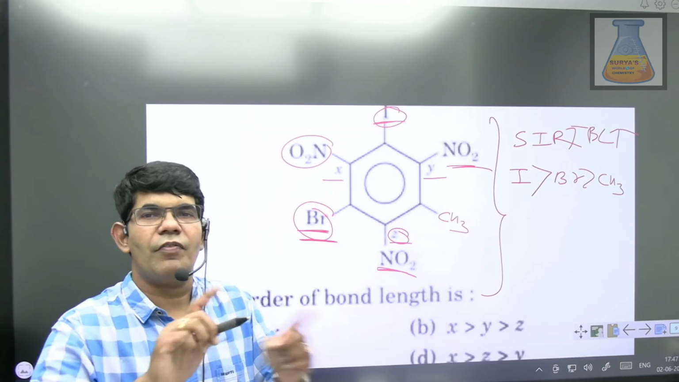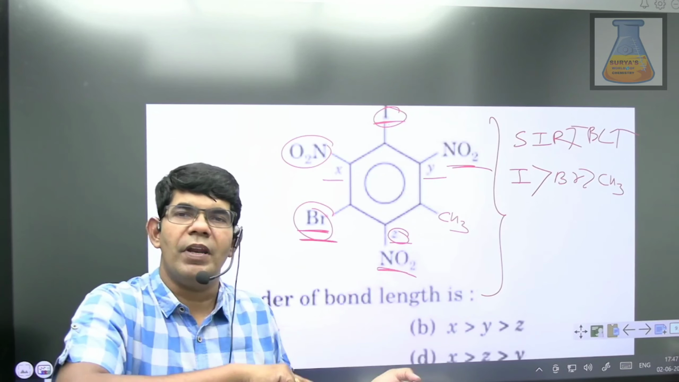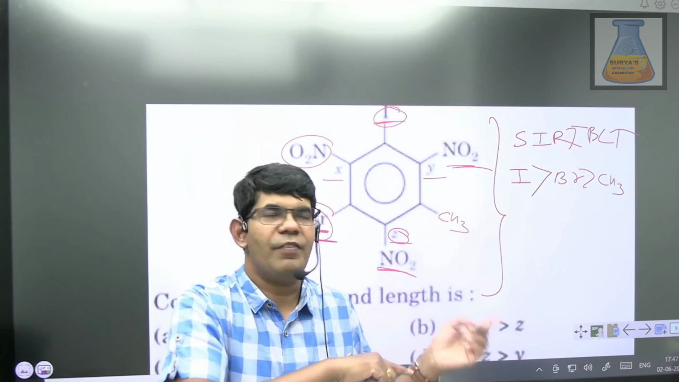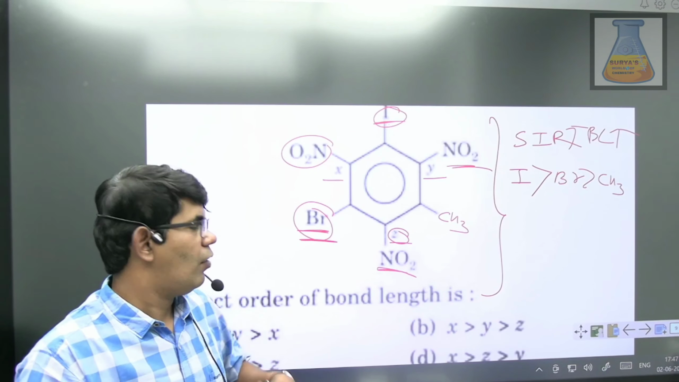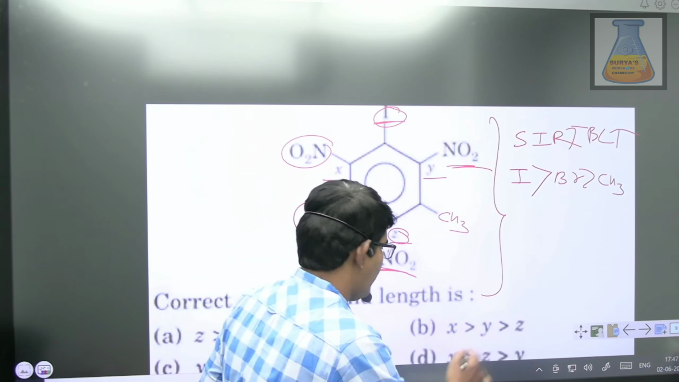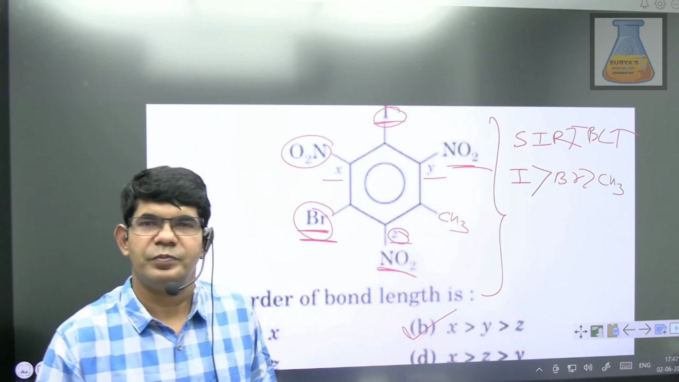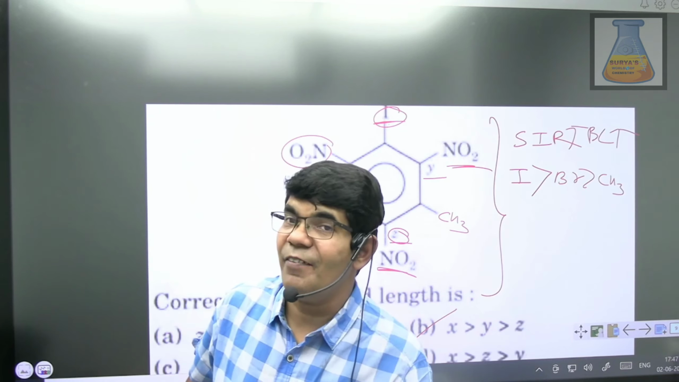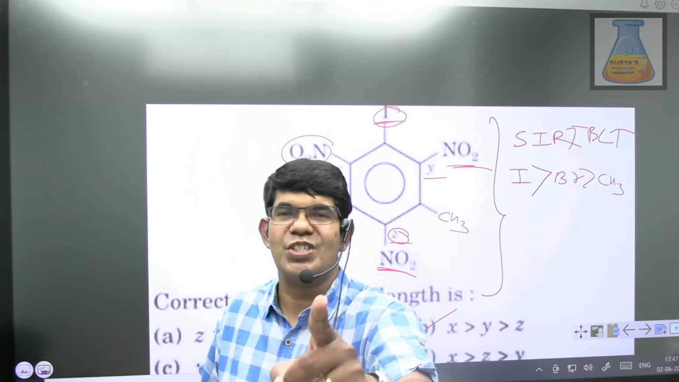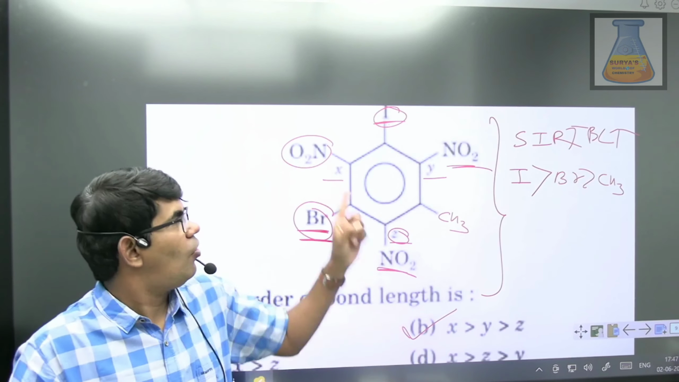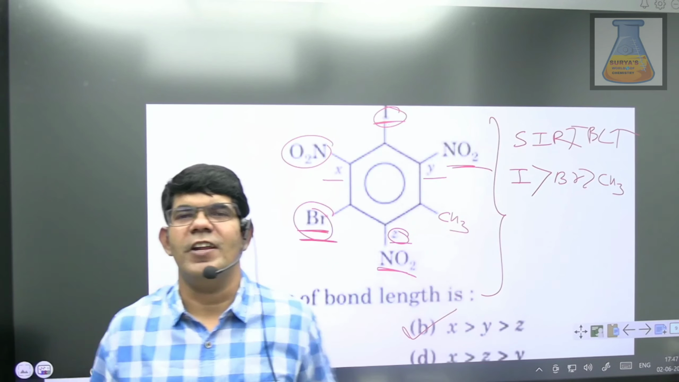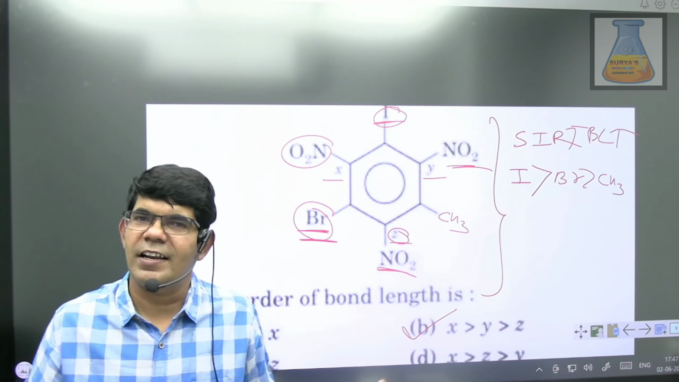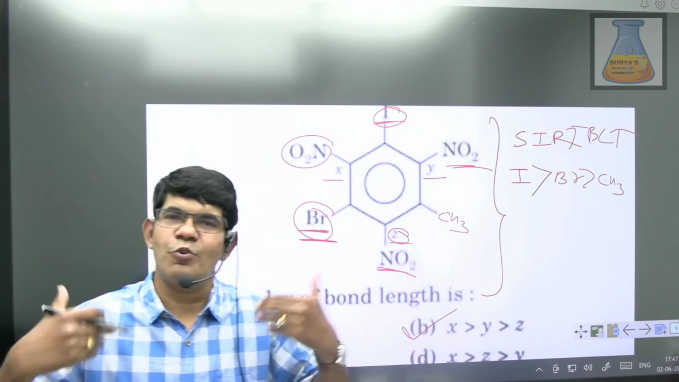So here the point of comparison is between iodine and bromine. Which one is giving you more SIR effect? Obviously iodine. So the maximum bond length order will be X greater than Y greater than Z. So the SIR effect can also affect acidic strength, it can also affect the bond length, and SIR directly affects resonance. Is that clear? Chalo, let's move to the next one, guys.